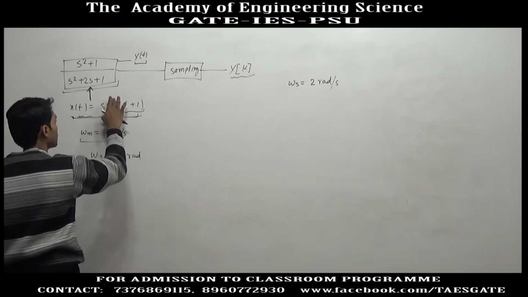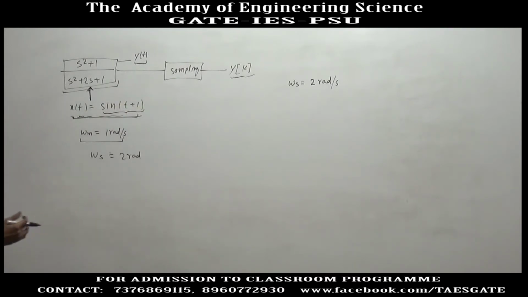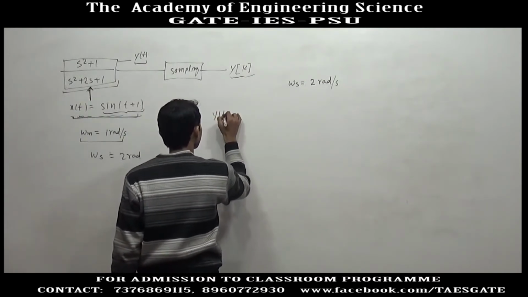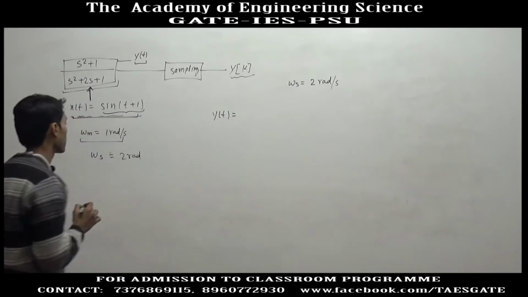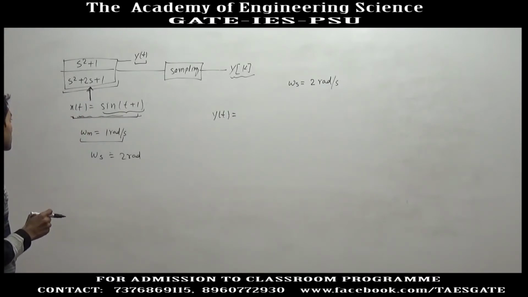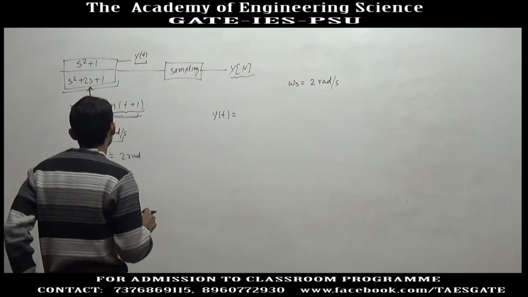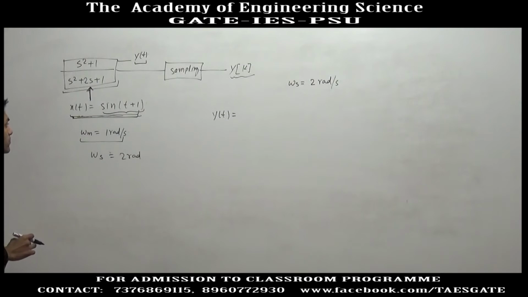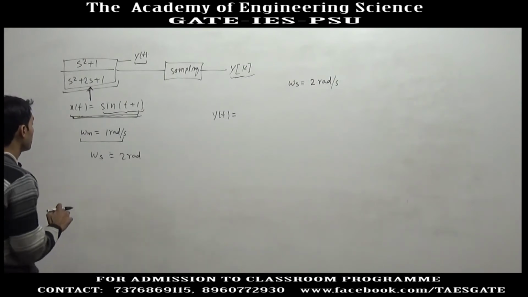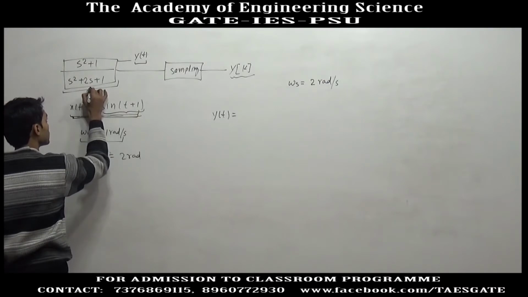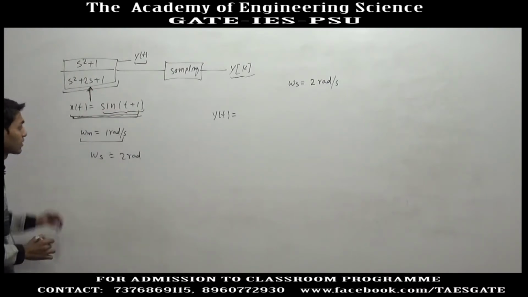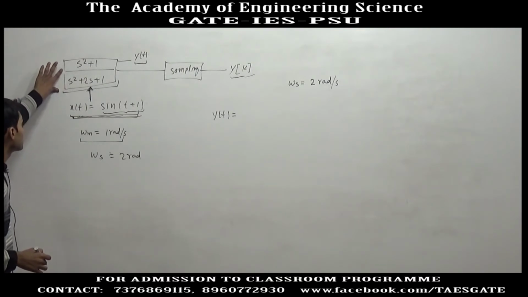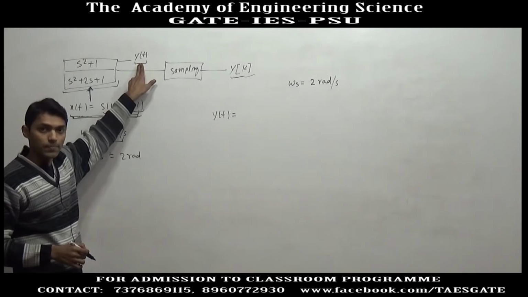We have to apply this input to this system, and first we have to find out the steady state output y(t). If y(t) is in a steady state, the procedure is this: this signal has a frequency of omega equal to 1 radian per second. So this is a pure AC signal, and in a steady state, whatever the system is, you will get a pure AC signal here.